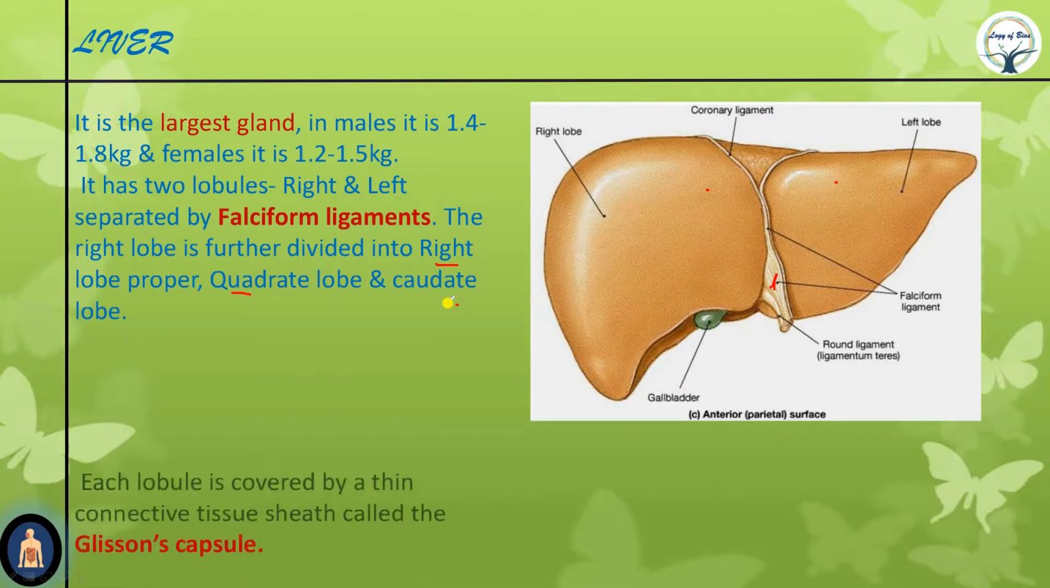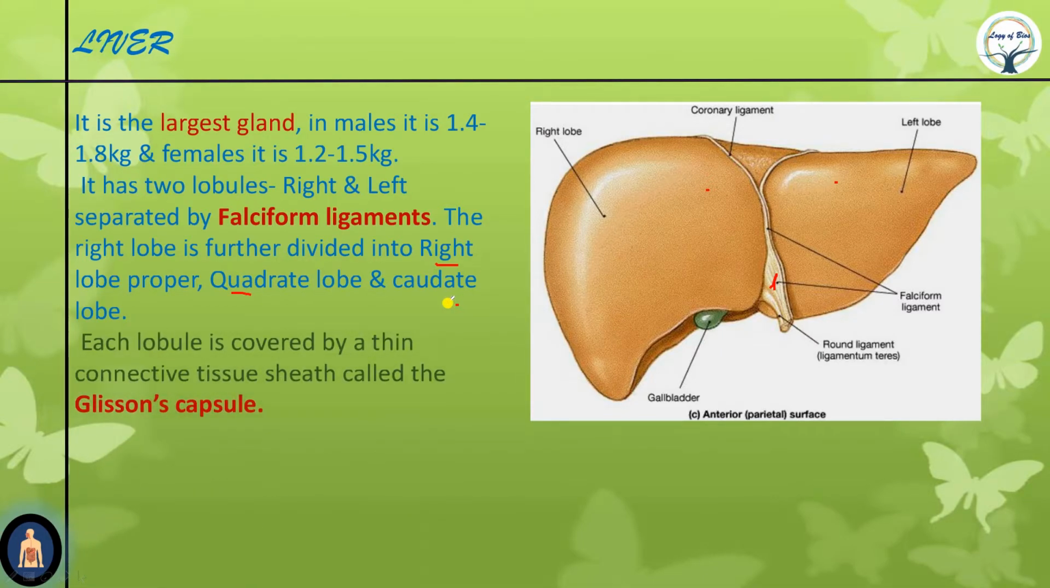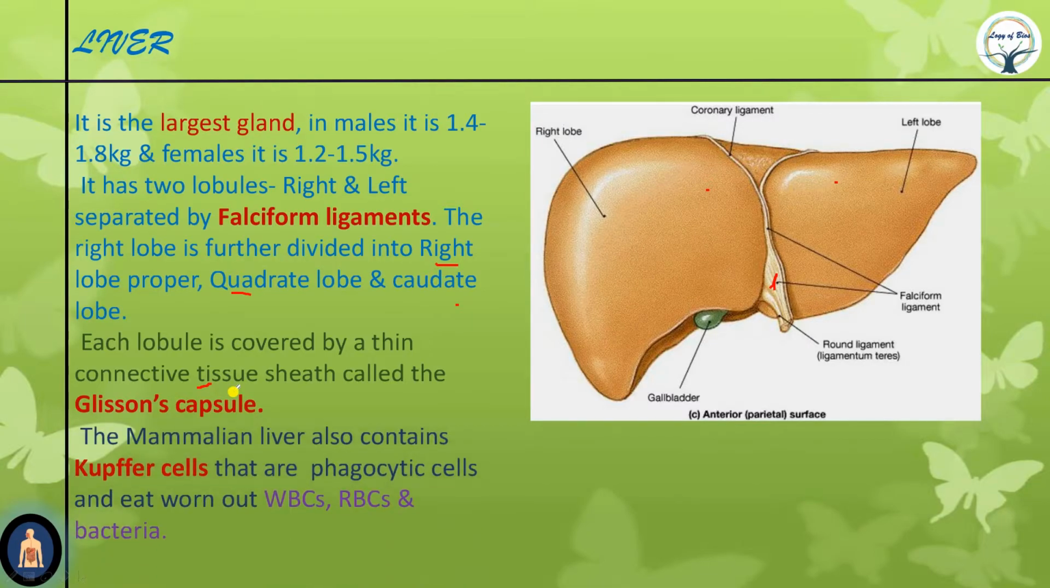Now each lobule is covered by a thin connective tissue sheath called Glisson's capsule. Okay, this is important. Remember this thin connective tissue sheath, which is known as Glisson's capsule. Next one, the mammalian liver also contains Kupffer cells, which are phagocytic cells that eat worn-out RBCs and WBCs and bacteria. Nothing to worry about it.